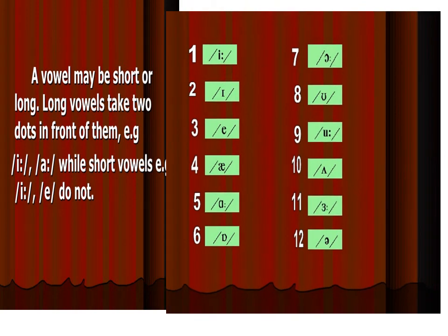We can see the pure vowels in English. That is number one, number two, and so on through the list of twelve pure vowel symbols.